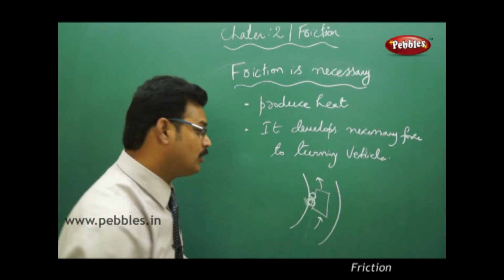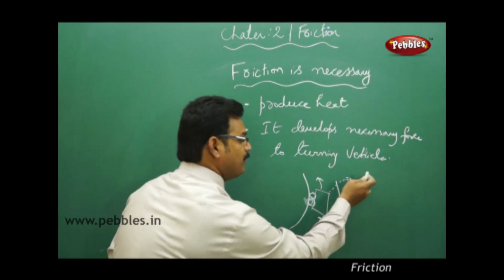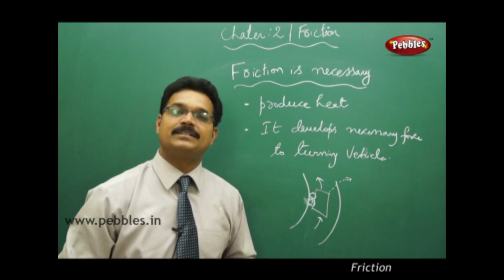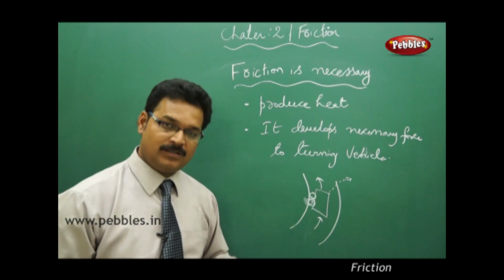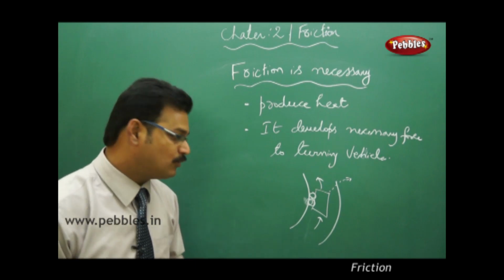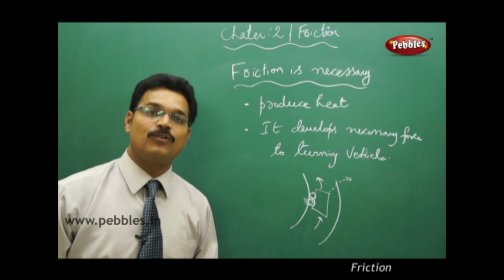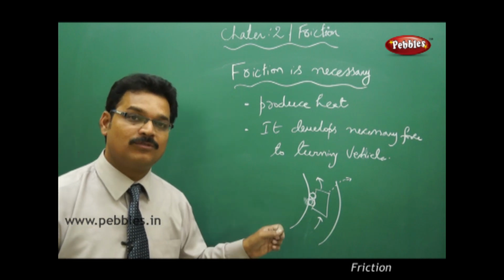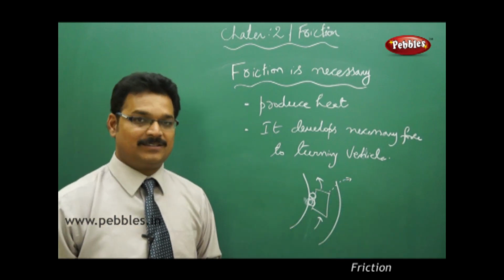Sometimes they're not in control, they'll move away from the path, meaning they may go out of the path. It leads to accidents. But to avoid accidents, car drivers are practiced to take a circular turn with the same speed.